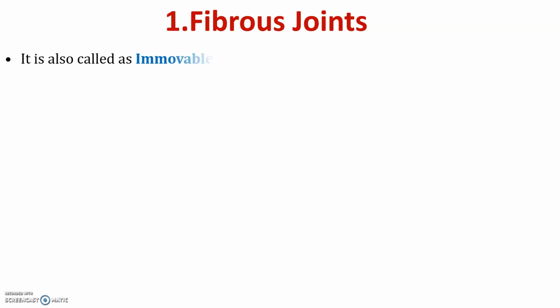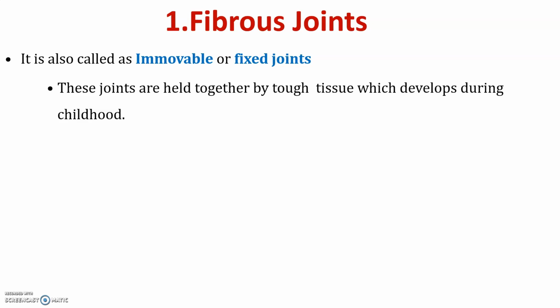Now we are moving to the next one. First one is fibrous joints. They are also called immovable or fixed joints, which are held by tough tissues developed during childhood. There is no movement between the bones.